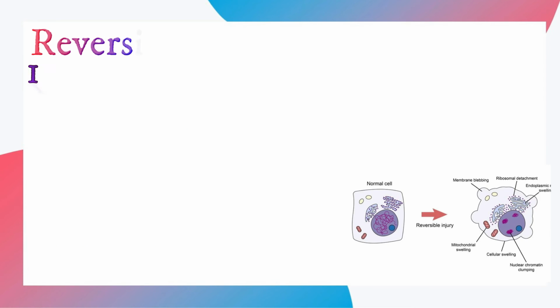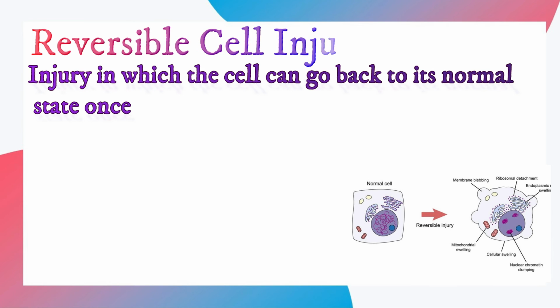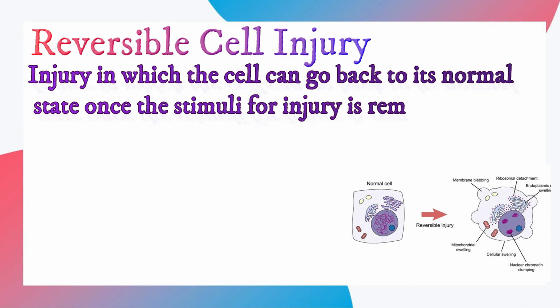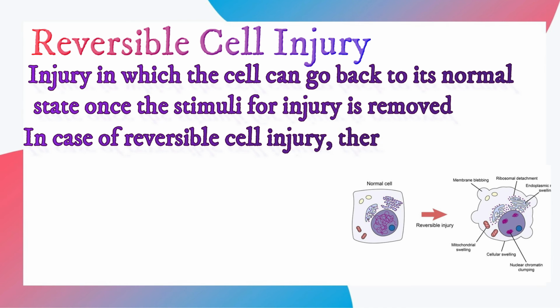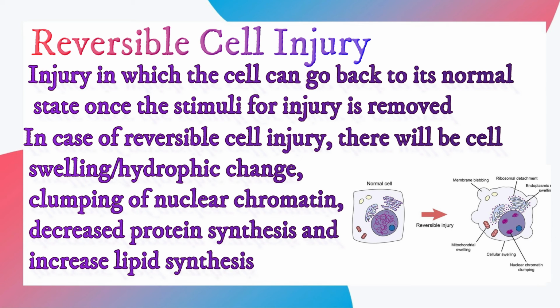Reversible cell injury is injury in which the cell can go back to its normal state once the stimulus for injury is removed. The most commonly affected organelle is the mitochondria, and in reversible cell injury, there will be swelling or hydropic change, leading to influx of sodium and water and efflux of potassium, which cause cell swelling.